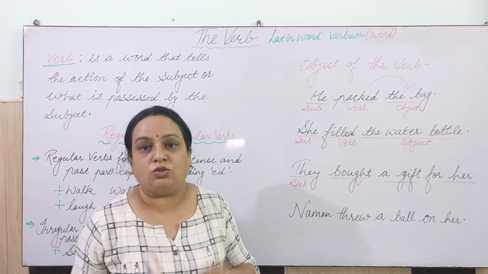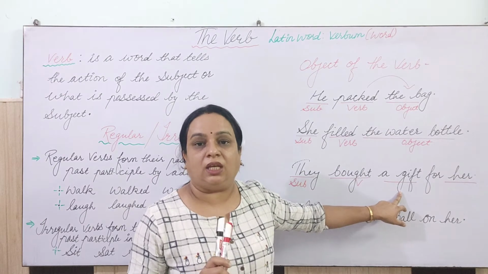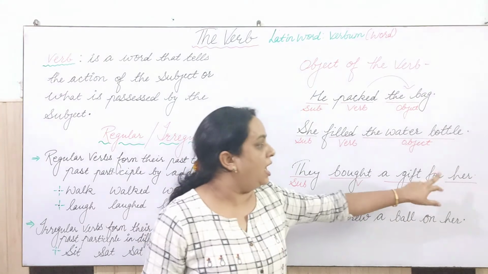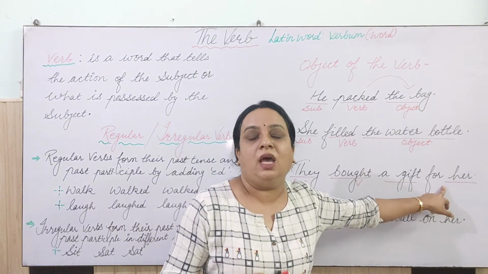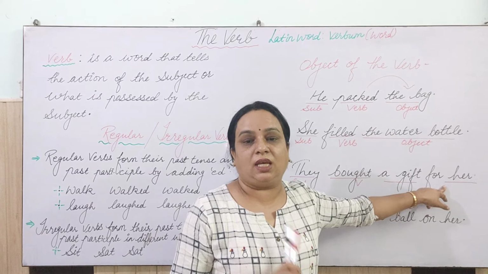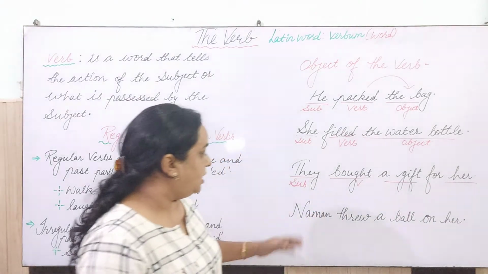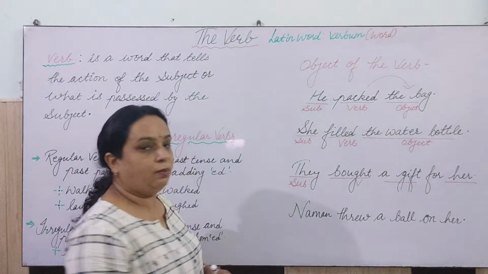So please listen carefully once again: the gift is a thing, so that's why it is working as the direct object here, and her is referring to a person, and that is why this is the indirect object in the sentence, right?